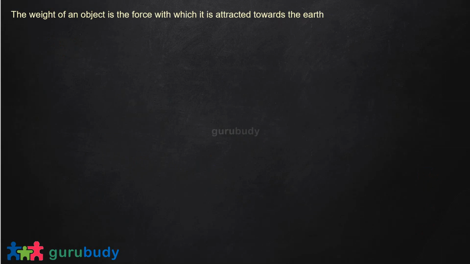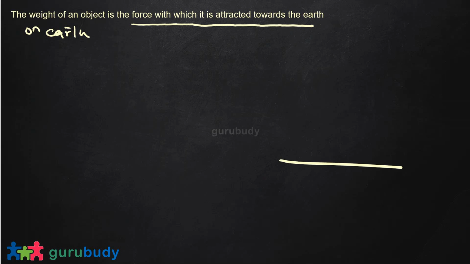Now a very high level definition, just to get the discussion started. The weight of an object is the force with which it is attracted towards the earth, when I'm measuring the weight on earth.